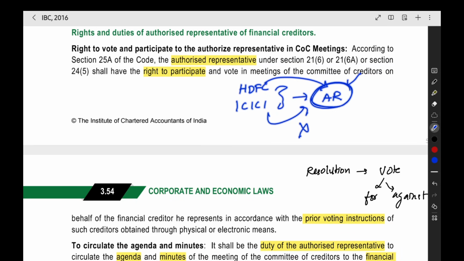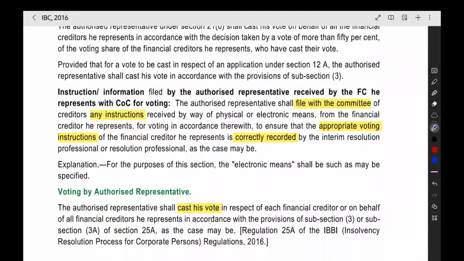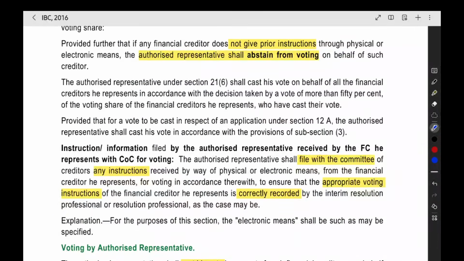The authorized representative has to vote only for the voting share of HDFC. You should not use the voting share of ICICI. You should abstain from voting, you should avoid the voting. Nothing but you should not vote for the ICICI percentage. Now that's all. The authorized representative shall cast his vote on behalf of all the financial creditors he represents in accordance with the decision taken.